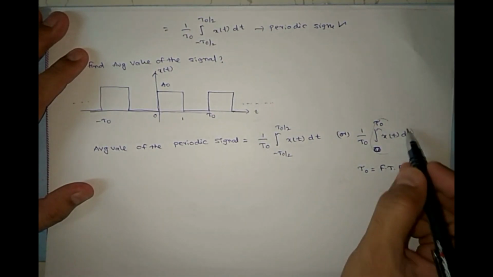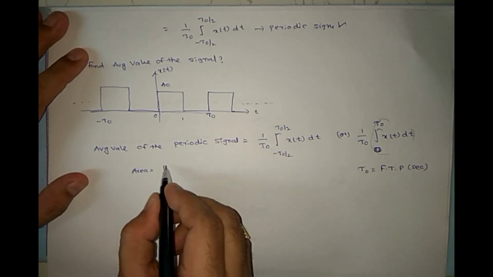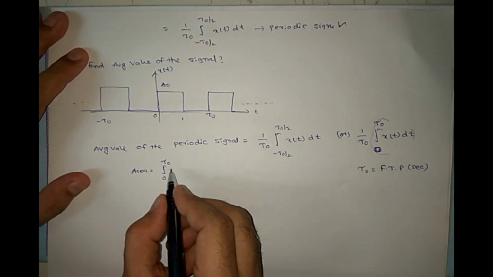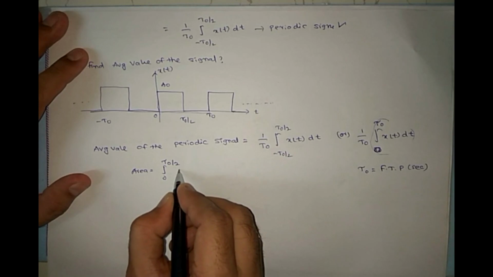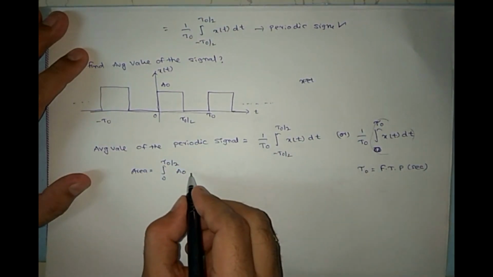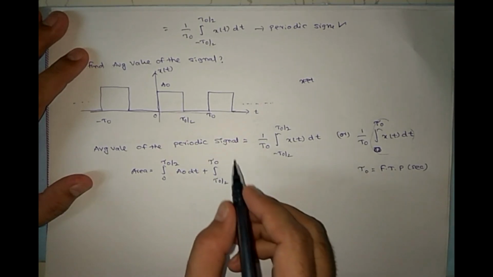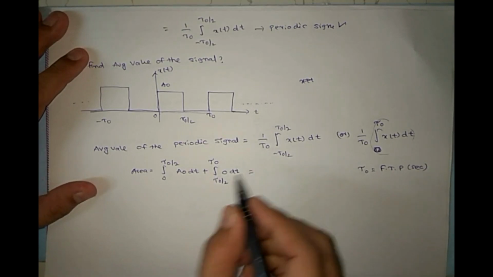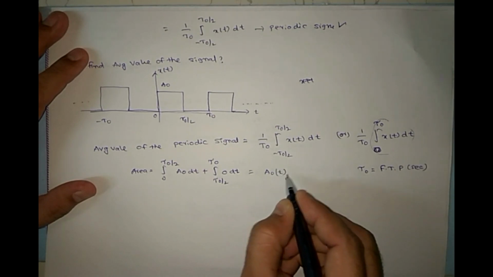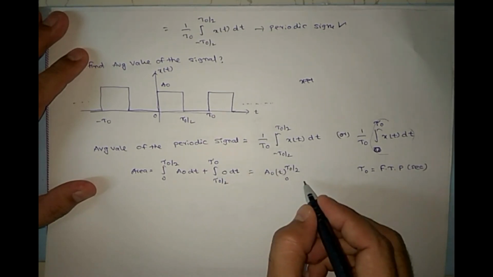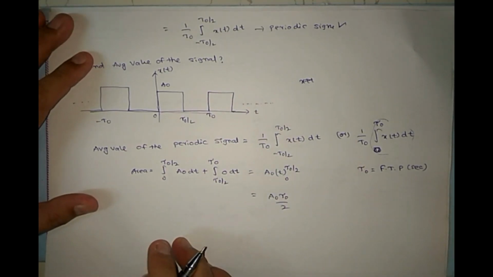See, this is the area. Let us find the area of this signal, from 0 to tau naught. Here up to tau naught by 2 the signal is A naught, so the integral of A naught dt, plus from tau naught by 2 to tau naught the signal is 0, so the integral of 0 dt. So what is the area? This is A naught t from 0 to tau naught by 2, and this is 0. So A naught tau naught by 2. Clear? So we got the area.